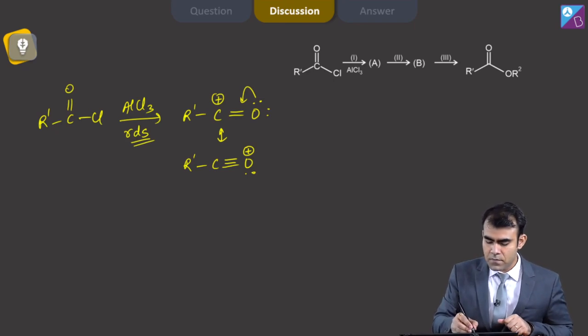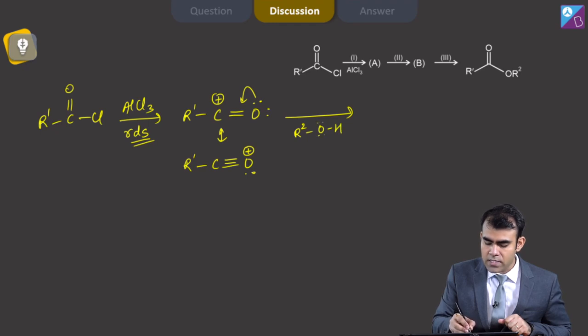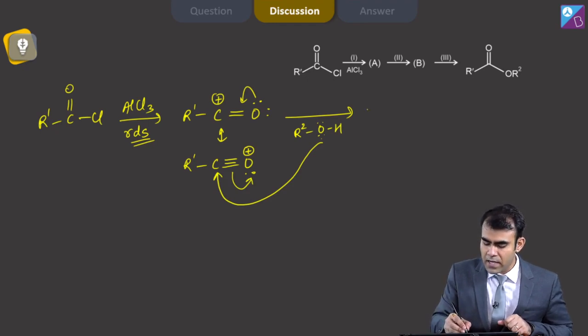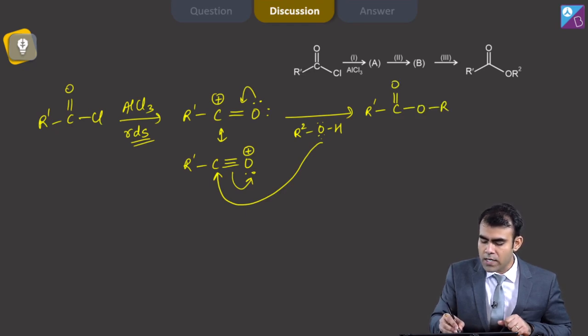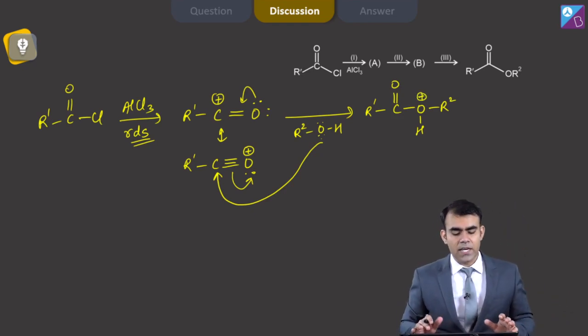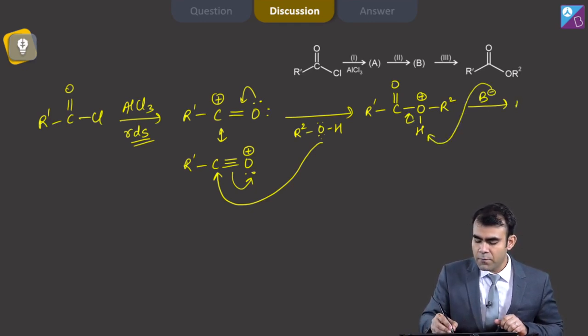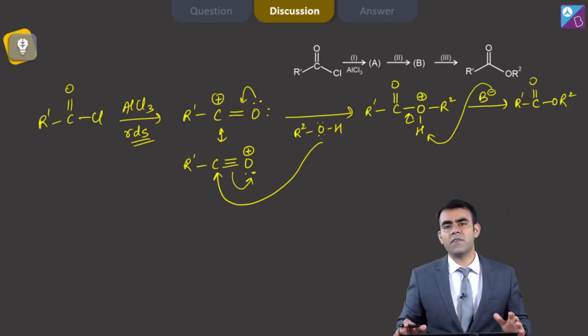After that, alcohol R2OH will attack on the acylium ion, and these electrons move here, and finally we have R dash C double bond O, OR2, and here we have this H. So this is the second intermediate, and after that a base comes and this base basically takes this H plus, and finally we get R dash COOR2, that is our final ester.